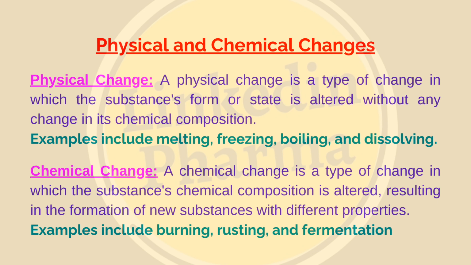Chemical change. A chemical change is a type of change in which the substance's chemical composition is altered, resulting in the formation of new substances with different properties. Examples include burning, rusting, and fermentation.